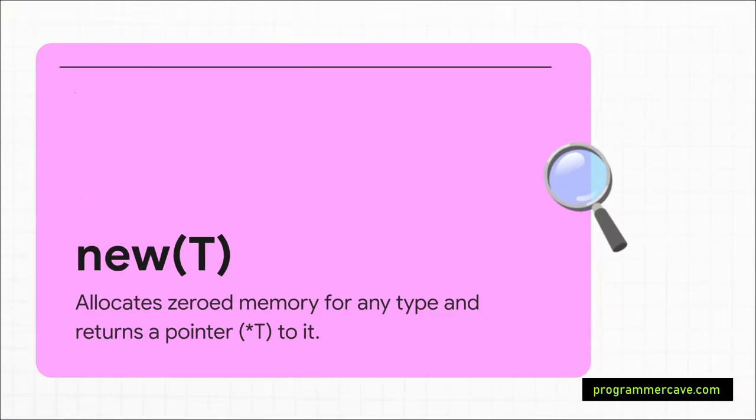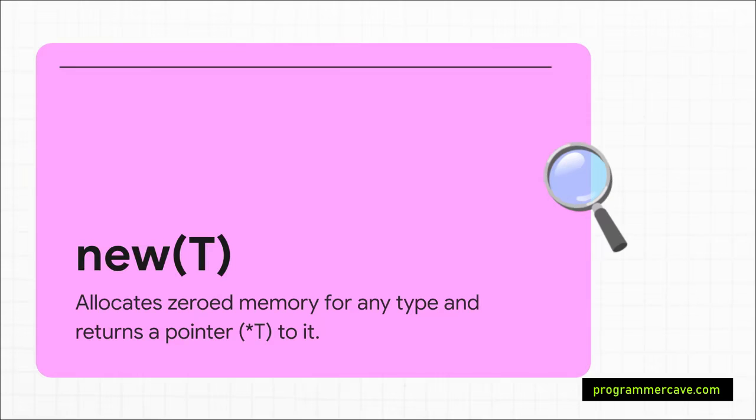First step, new. New has a really simple job. It works for any type, and all it does is allocate a chunk of memory, fills that memory with that type's zero value, like 0 for an integer or false for a Boolean. And then crucially, it returns a pointer to that memory.